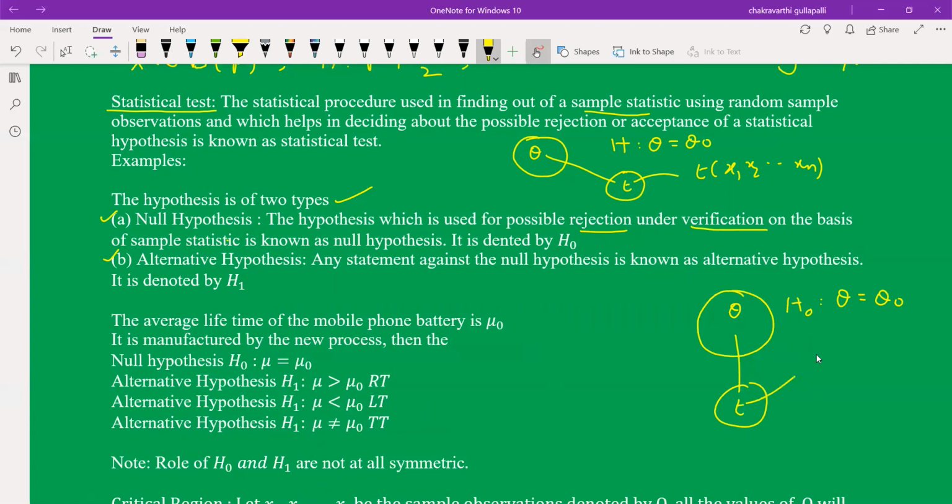So based on the statistic T, using this statistic T, we have to reject or accept this statement. The rejection or verification on the basis of the sample statistic T is known as the null hypothesis. The hypothesis may be rejected, or may not be rejected. We consider only the rejection under verification on the basis of the sample statistics as the null